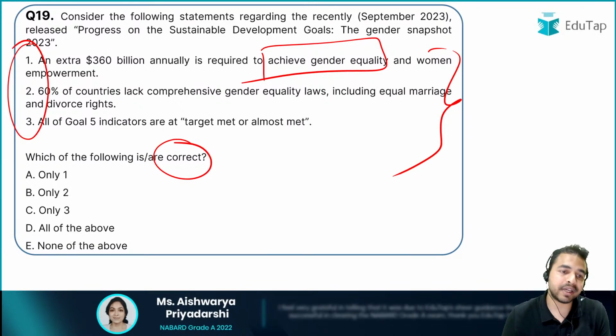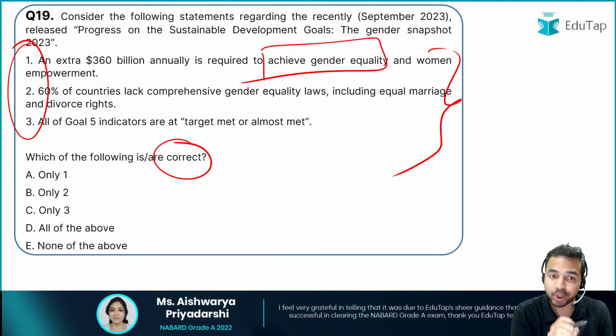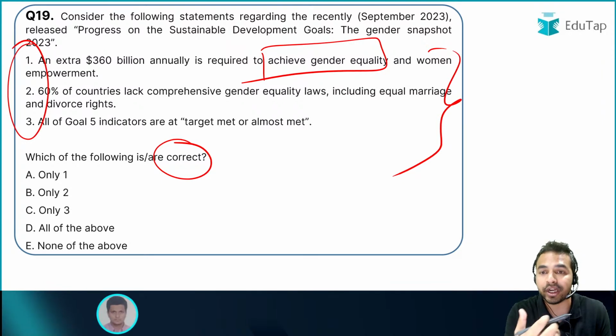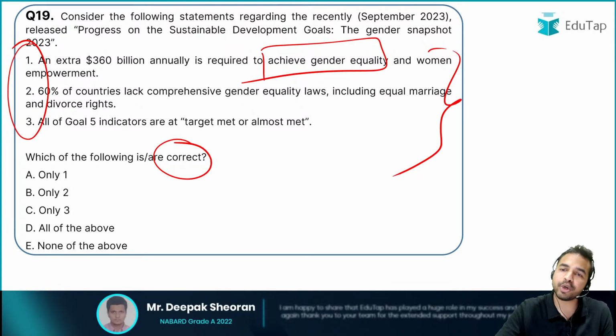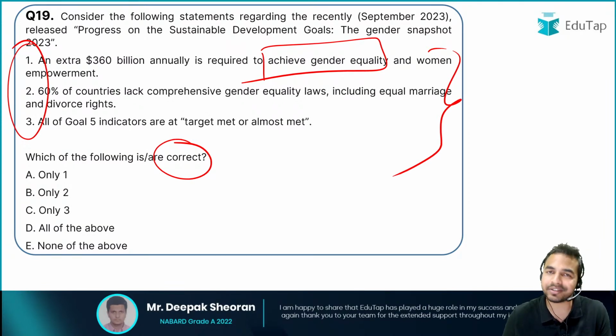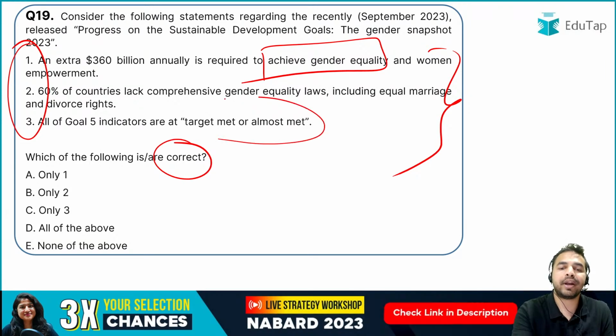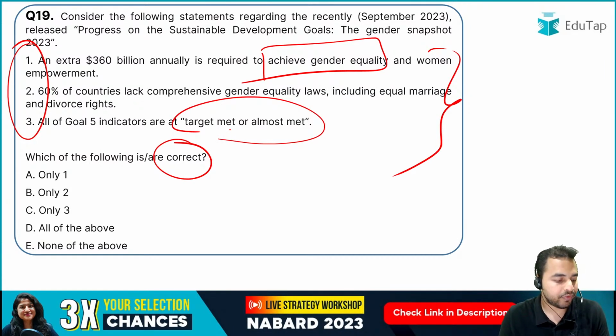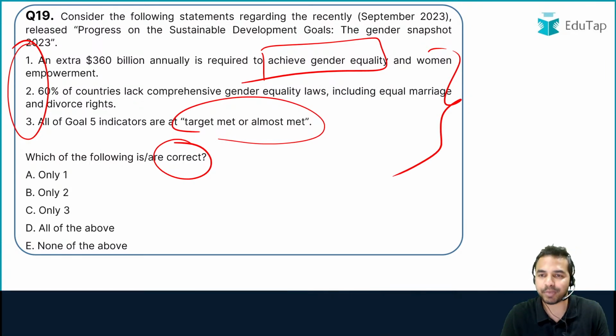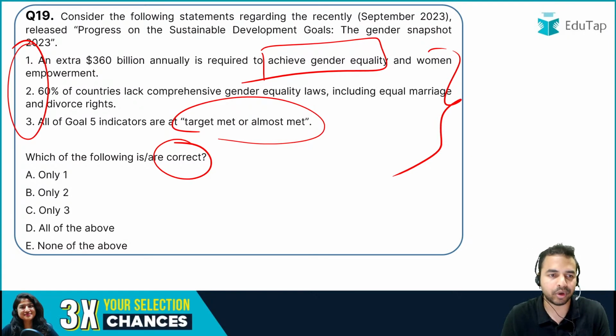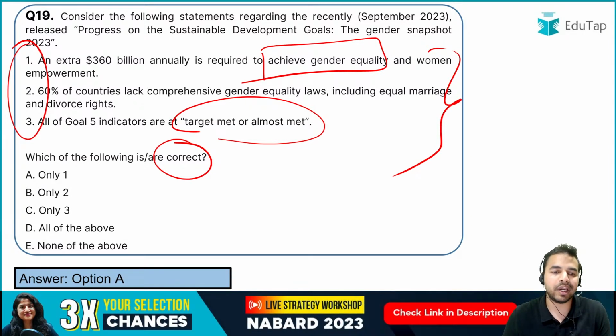Second statement says that 60% countries ऐसी हैं जो लैक करती हैं ऐसी comprehensive gender equality laws को, which includes equal marriages and the divorce rights. Apart from that, the third statement says all of the goal 5 indicators are at target met or almost met. So my dear friends, you have to identify the correct statement from these particular statements mentioned here about this report, and the right answer here is only option 1 is correct.